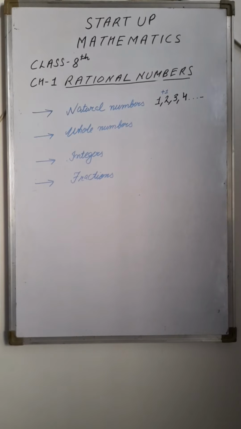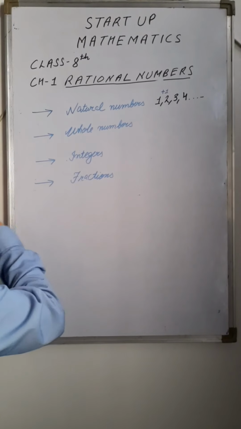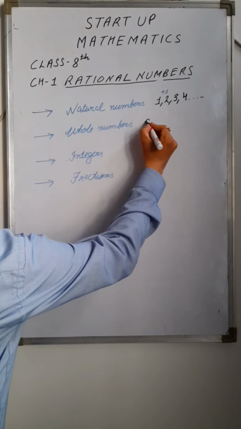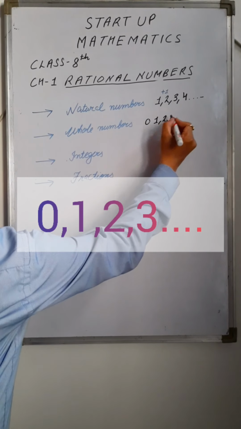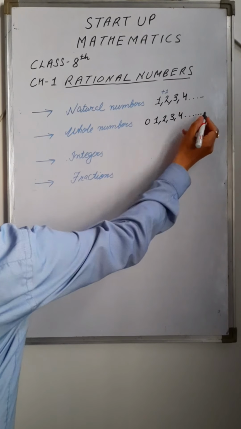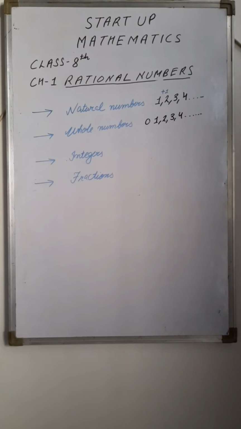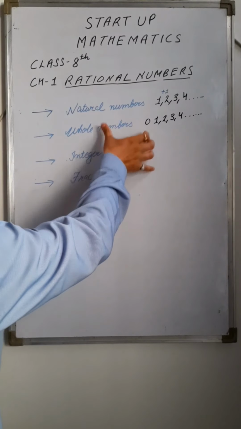Next is whole numbers. Whole numbers start from 0, 1, 2, 3, 4, and so on. If we include 0 in the set of natural numbers, meaning the collection of natural numbers, we get a new collection of numbers that are whole numbers, right? So now whole numbers also include the natural numbers.